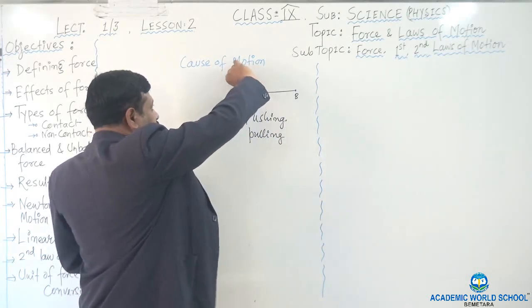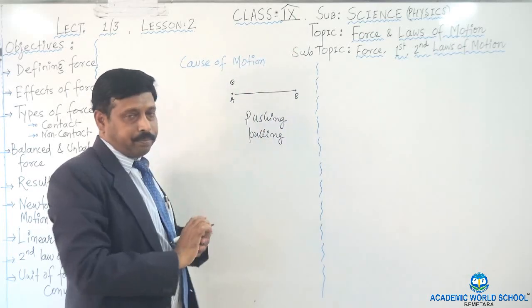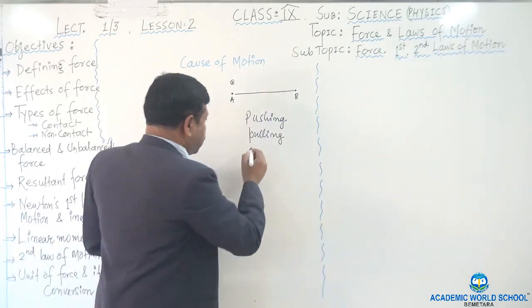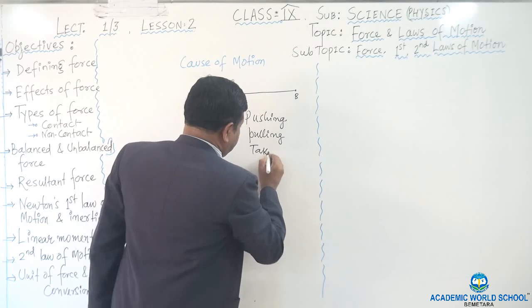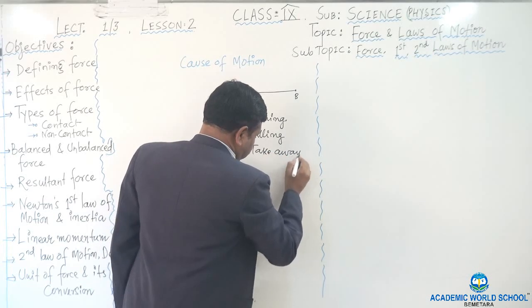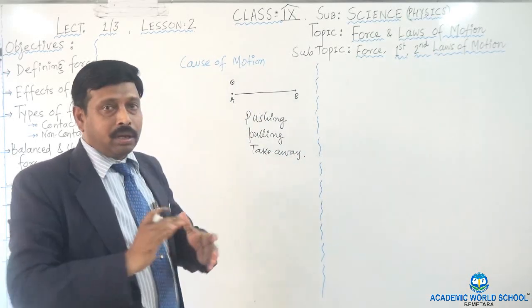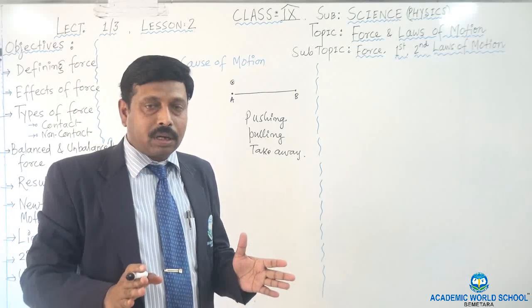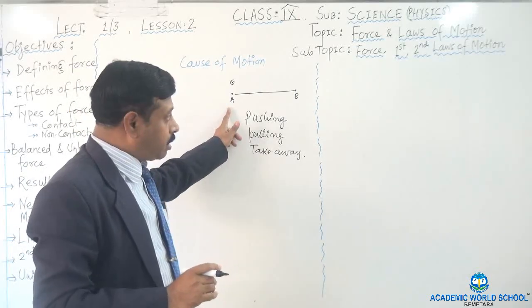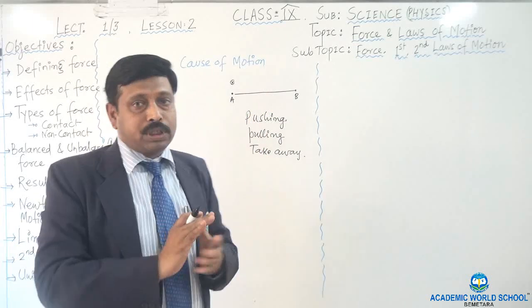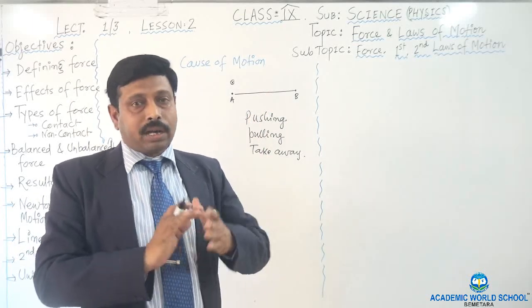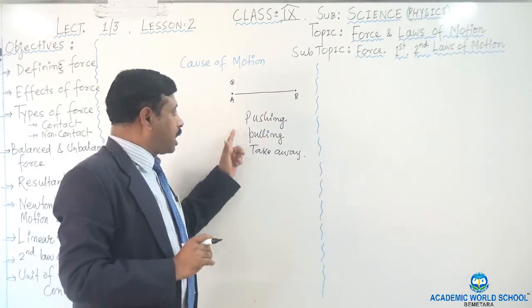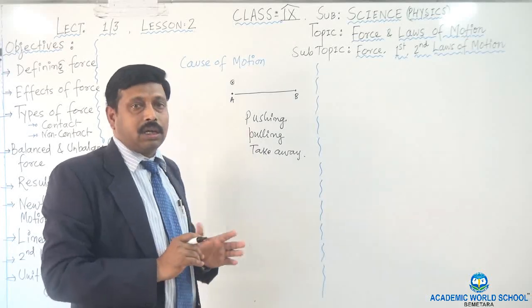I can simply take the body from A and put it at B. Again I repeat, either by pushing or by pulling or by taking the body from A, the body will go to position B.